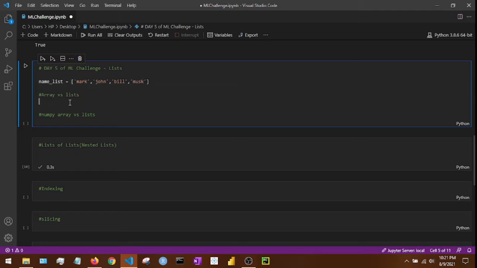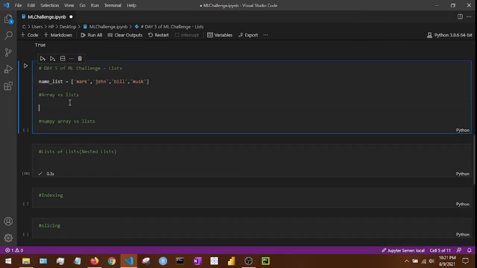If you do programming in any other language, you must have seen such a thing known as arrays. So what is the difference between array and list? In Python there is no concept known as array. There are NumPy arrays, which I'll discuss. We have lists. So what is the major difference? In any other programming language, in an array you can only declare one data type.